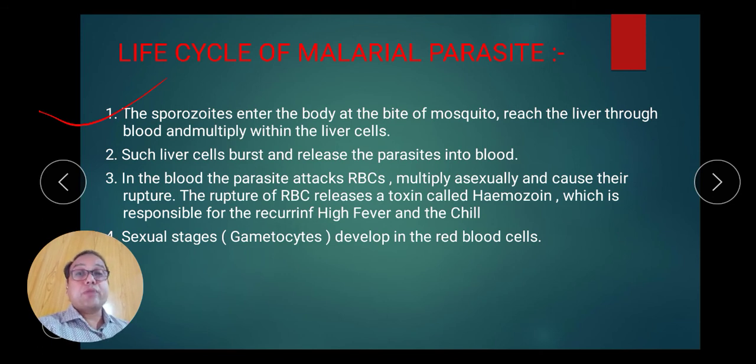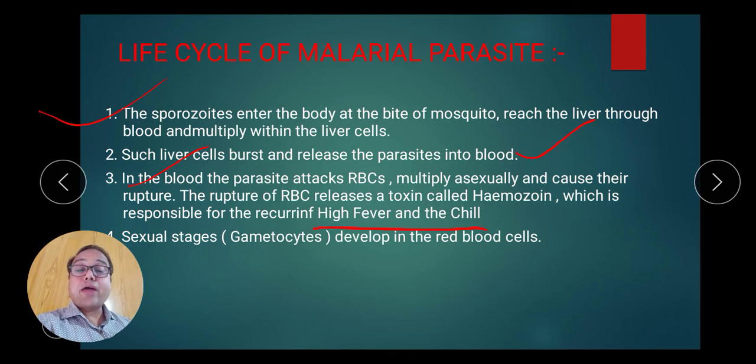So the first important point: the infective stage name is sporozoite. It enters the blood, reaches the liver and completes the asexual life cycle in the liver cell. It multiplies and after multiplying it converts into merozoite. Now the merozoites burst the liver cell and release the parasite into the blood. That is merozoite. Now in the blood the parasite attacks the RBC, multiplies asexually and causes their rupture. The rupture of RBC releases the toxin called hemozoin, which is responsible for the high fever and chill.